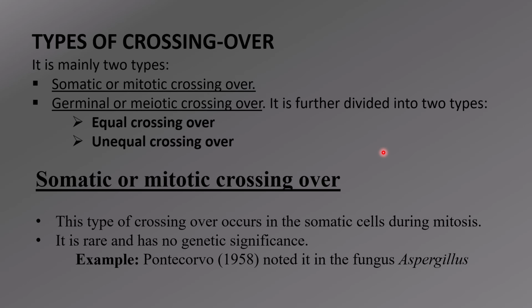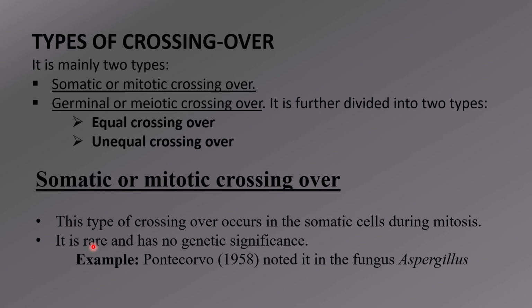There are mainly two types of crossing over. The first is somatic or mitotic crossing over, which usually occurs in somatic cells during the mitosis cell division phase. The second type is called germinal or meiotic crossing over, which includes two kinds, equal crossing over and unequal crossing over.